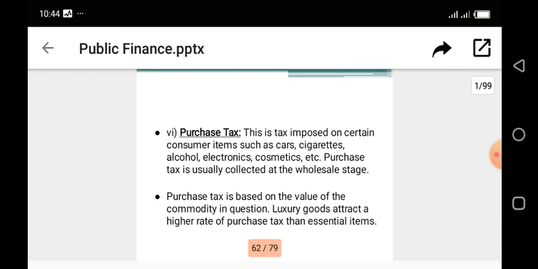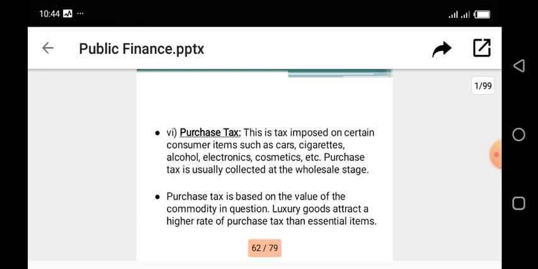So the wholesaler, on behalf of the consumer, helps to pay this tax and then transfers the burden of this tax to the final consumers. So if you buy cars or cigarettes, indirectly you are paying this purchase tax. So purchase tax is based on the value of the commodity in question. Luxury goods attract a higher rate of purchase tax than essential items.